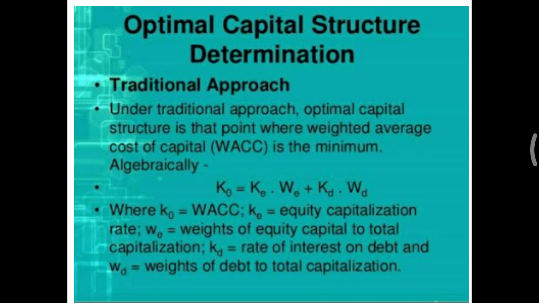This formula we have already seen in the second or third slide. KO is equals to KE into WE, where KO is overall cost, WE is weight of equity. Weight of equity means equity capital upon value of firm. KD is the cost of debt, WD is the weight of debt to total capitalization.